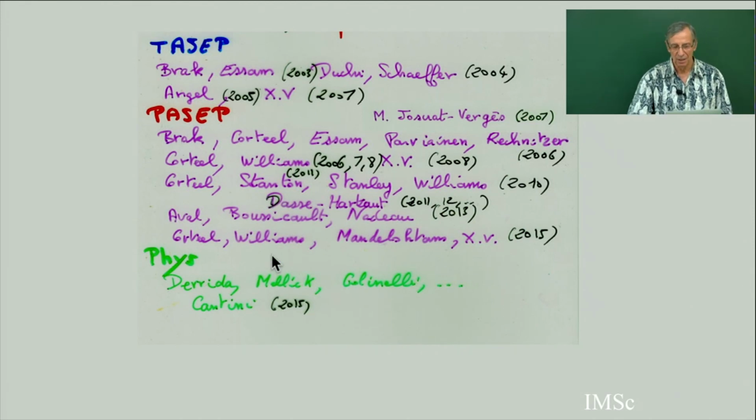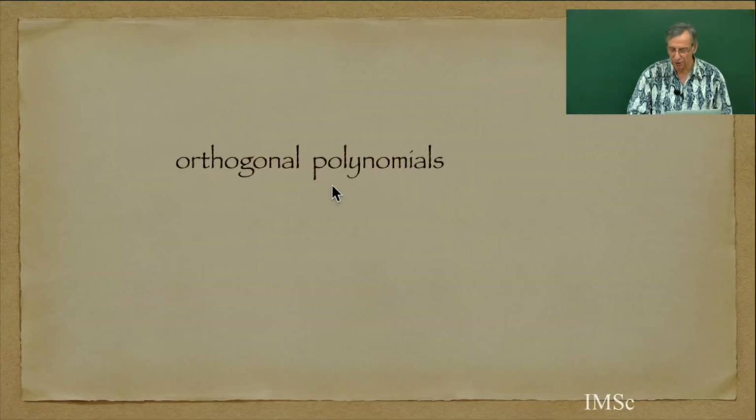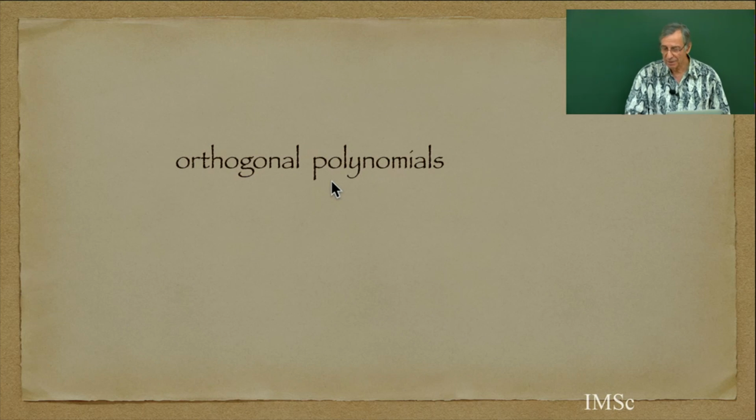And in physics, there are also seminal papers by Derrida, and we will see the seminal paper and the matrix ansatz. So behind all this, there is deep combinatorics. This combinatorics is related to the combinatorics of orthogonal polynomials. So there is a deep connection between PASEP and orthogonal polynomials.